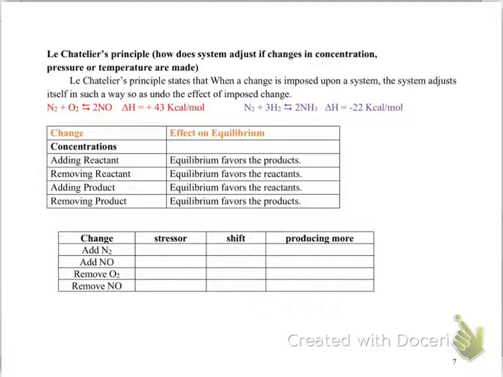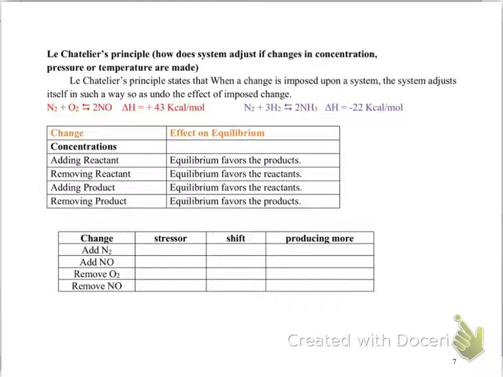So the next is Le Chatelier's principle. If the reaction is in equilibrium and reactants are forming the products, products are forming the reactants, then it seems like nothing is going on and our reaction is in equilibrium. But why do we do a reaction? We do a reaction to make products. We do not want products to start breaking and making reactants again. That's not the purpose of a reaction.